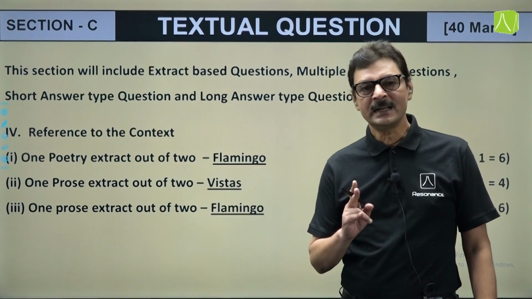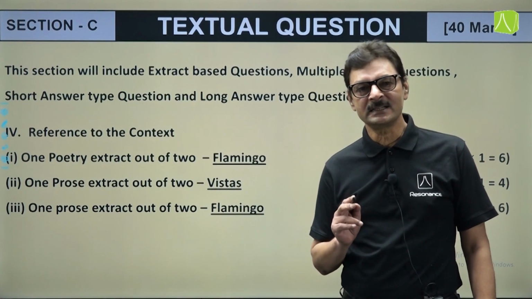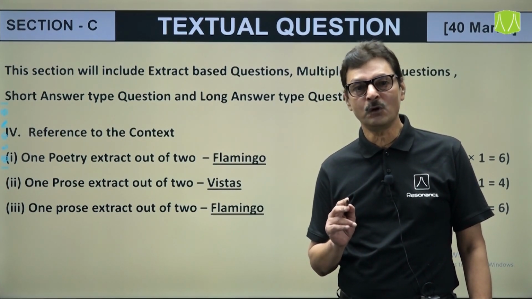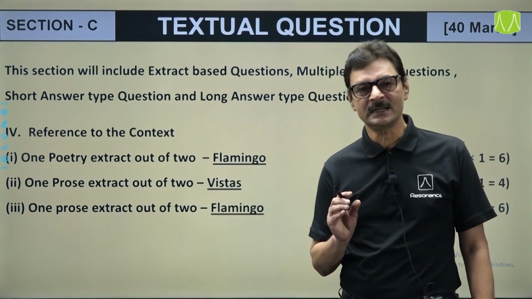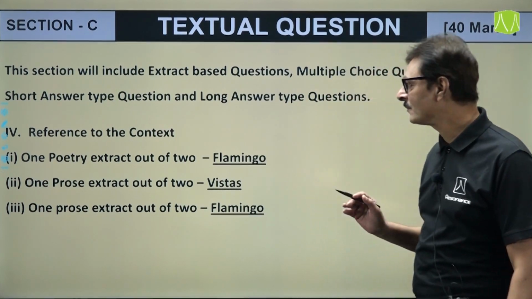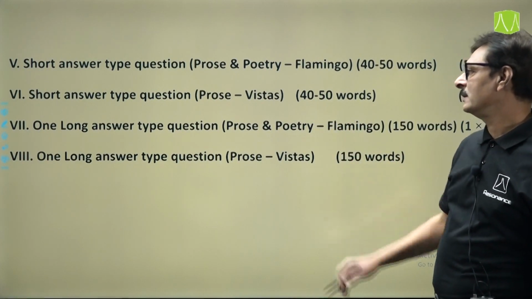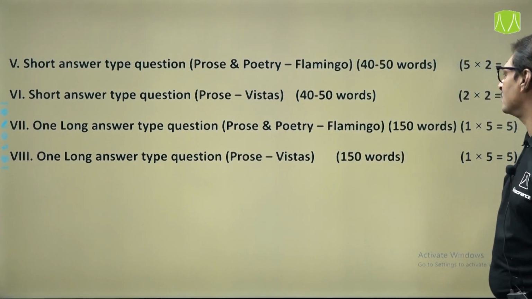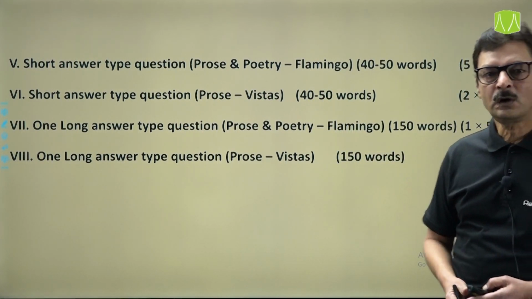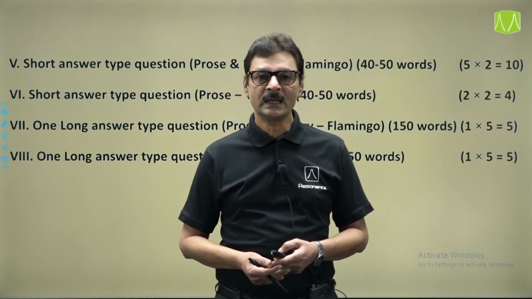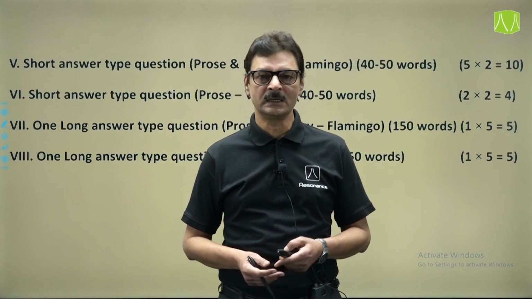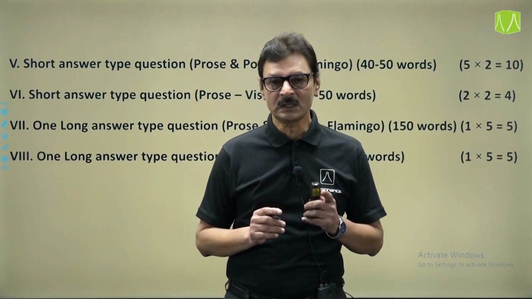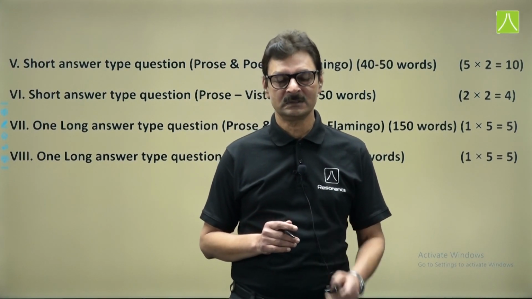And friends, I'll state that English will always act as a catalyst. हाँ दोस्तों, English will act as a catalyst to boost up your performance in your board exams. Just follow the tips and strategies which we will be discussing today. And in this, the short answer type questions are there, long answer type questions are there from Flamingo and Vistas. So this is the pattern of the paper for your board exam English core 2022-23. तो पैटर्न समझना जरूरी है. Go through the syllabus as well कि what are the topics which are deleted in the syllabus.